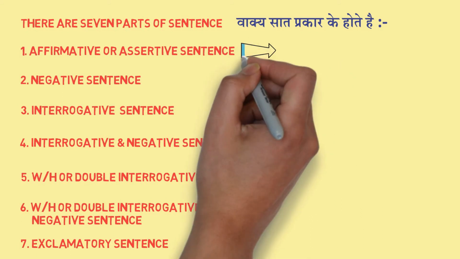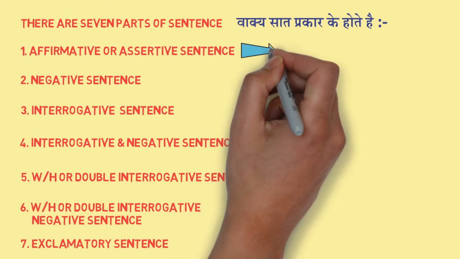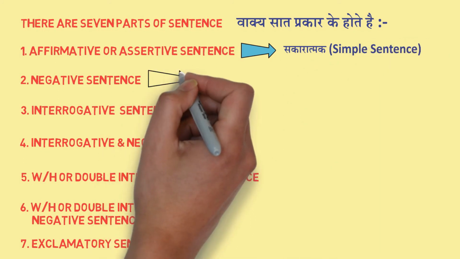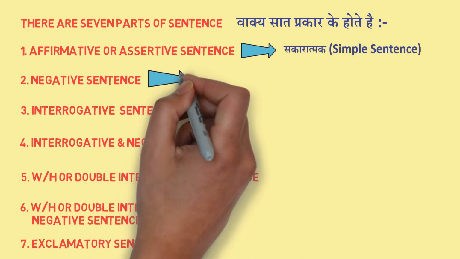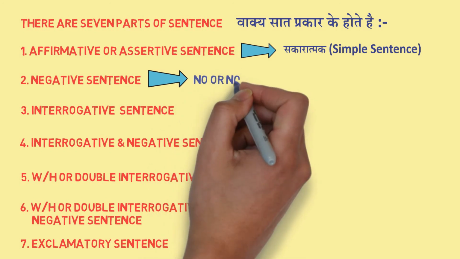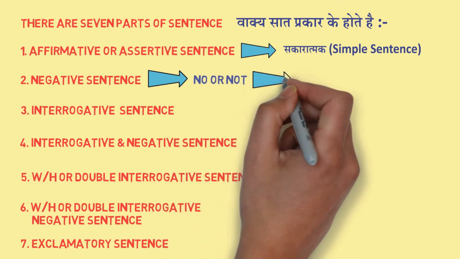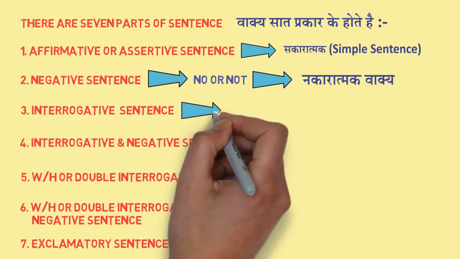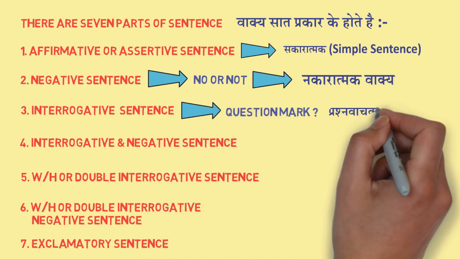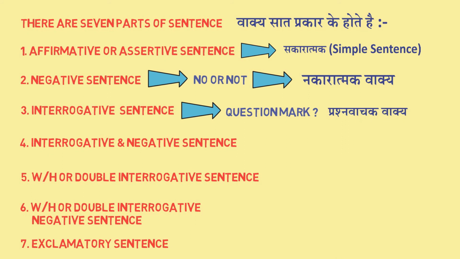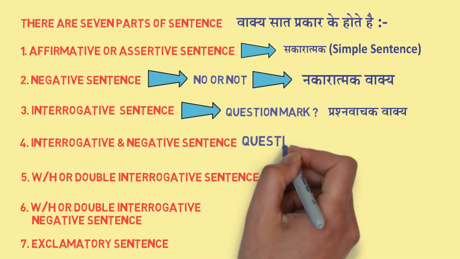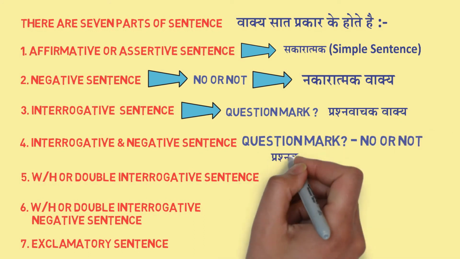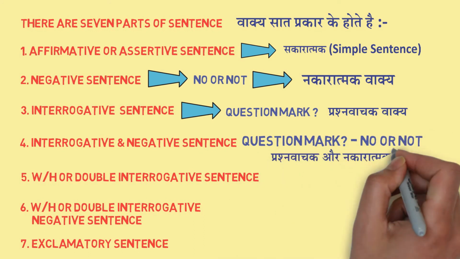What is affirmative? In Hindi, we say सकारात्मक वाक्य, simple sentence. Second, negative sentence, no or not. We say in Hindi नकारात्मक वाक्य. Third, interrogative sentence, question mark, प्रश्नवाचक. Fourth, interrogative and negative sentence, along with question mark, no or not, प्रश्नवाचक और नकारात्मक वाक्य.